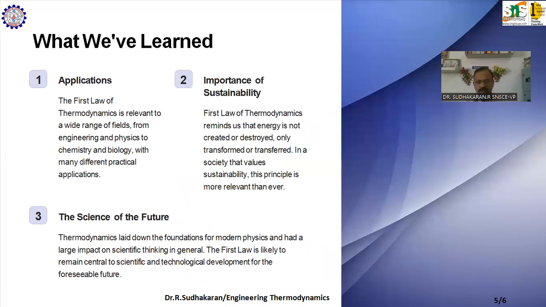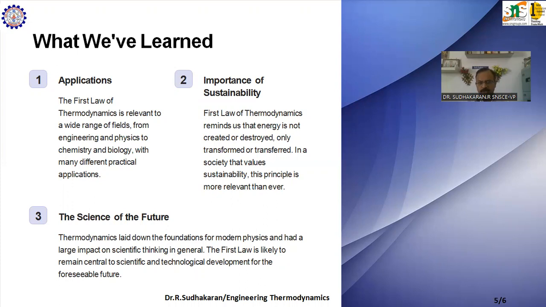What we have learned in this session is that the application of the first law is relevant to a wide range of fields, from engineering and physics to chemistry and biology, with many different practical applications. The first law of thermodynamics reminds us that energy cannot be created or destroyed, only transformed or transferred.